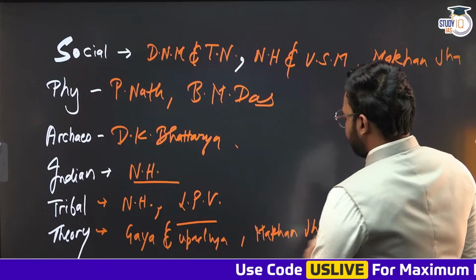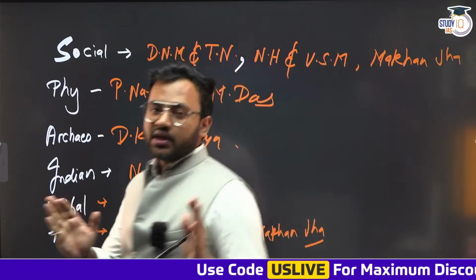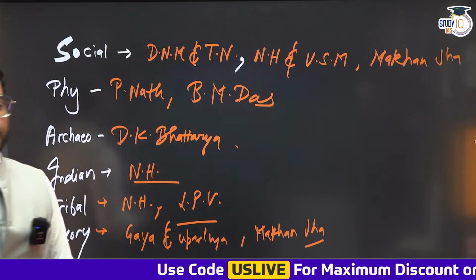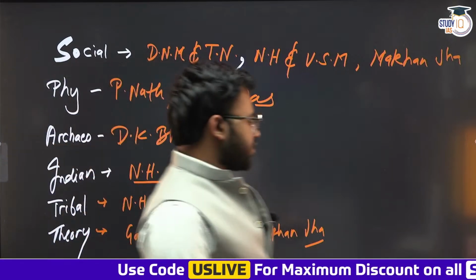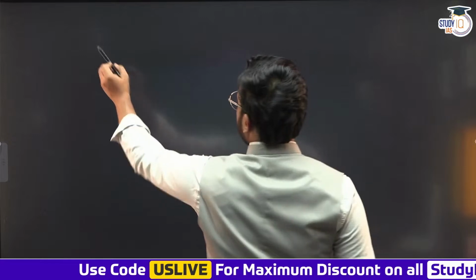Now we shall discuss what is the smart approach to cover these books and what are the basic problems. See, there are certain other sources also. For example, there is a book named Amber and Amber.